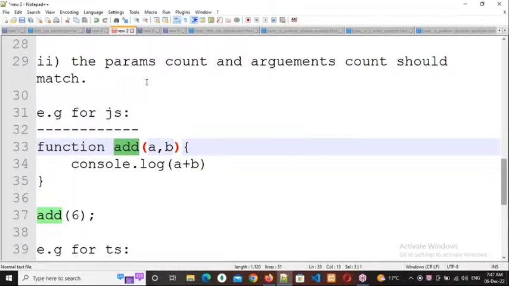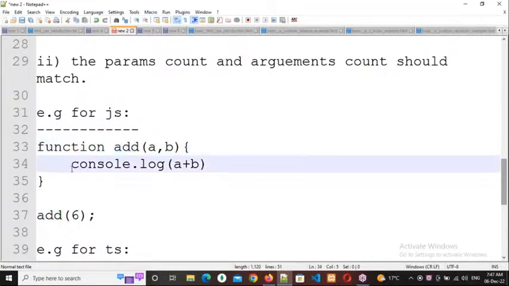Example for JavaScript. In order to write a function, we need to use the function keyword and the function name, then parenthesis and curly braces. Then console.log a plus b. Clear, everybody? Can you respond? Okay, and here I'm writing line number 37, add of 6. Whenever you write any instruction in a function, we need to call that function.